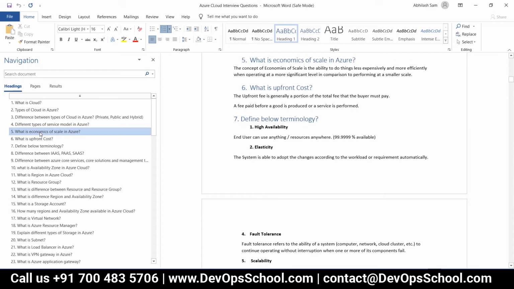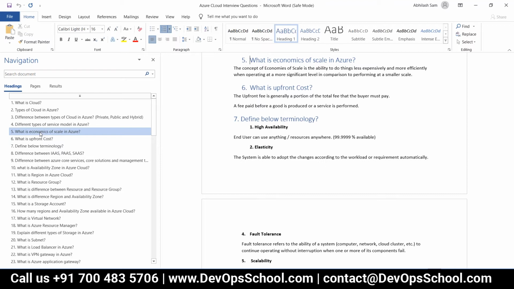Okay, the concept of economies of scale is the ability to do things less expensively and more efficiently when operating at a more significant level in comparison to a smaller scale. This is your definition. And if someone asks you for an example, I have already given you the example: physical laptop and virtual machine. Hope you remember.